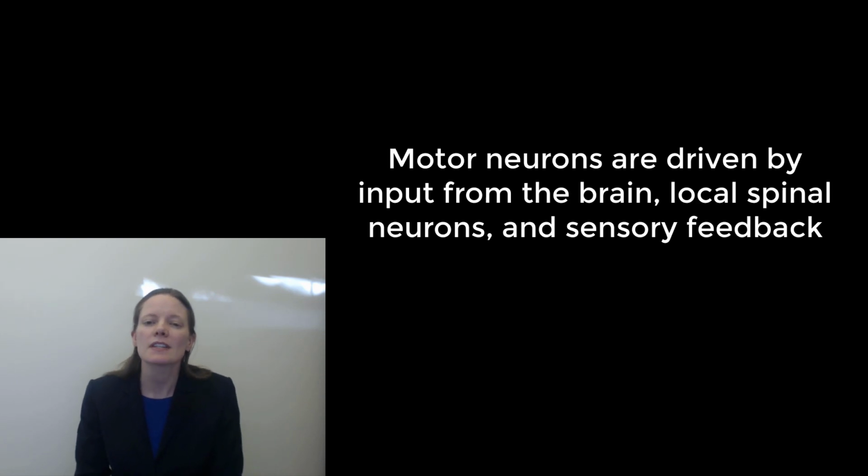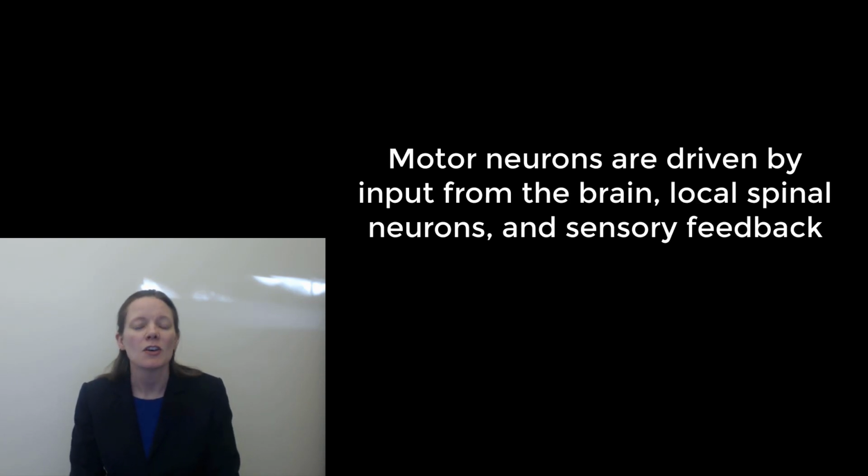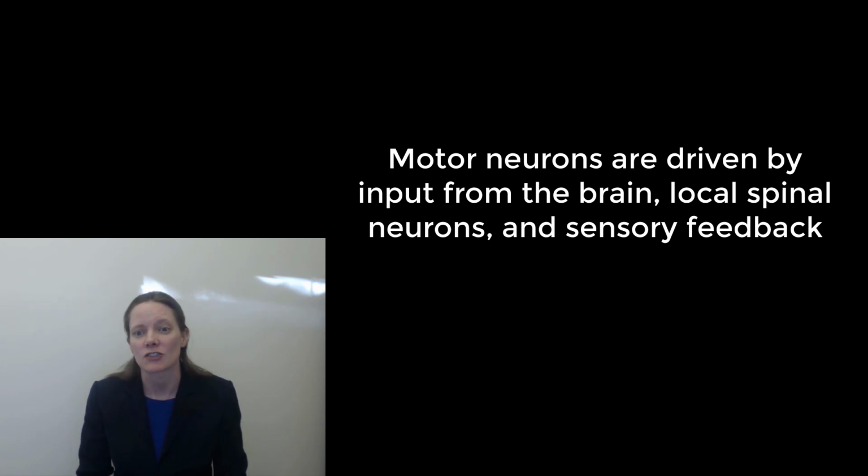What causes a motor neuron to fire an action potential, thus causing the muscle to contract? Motor neurons in the spinal cord get input from the brain, from local neurons in the spinal cord, and from sensory feedback, such as pain and forces on the muscles. In general, signals coming from the brain are driving and coordinating voluntary actions. Local neuronal circuits may help generate stereotyped patterns, such as locomotion, and mediate reflexes based on sensory feedback.